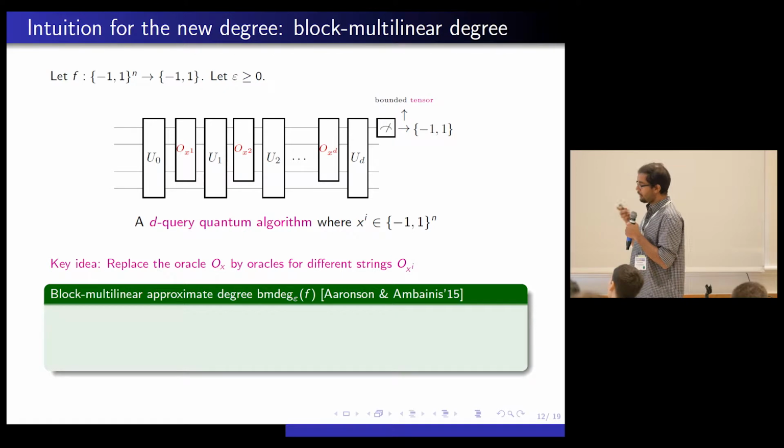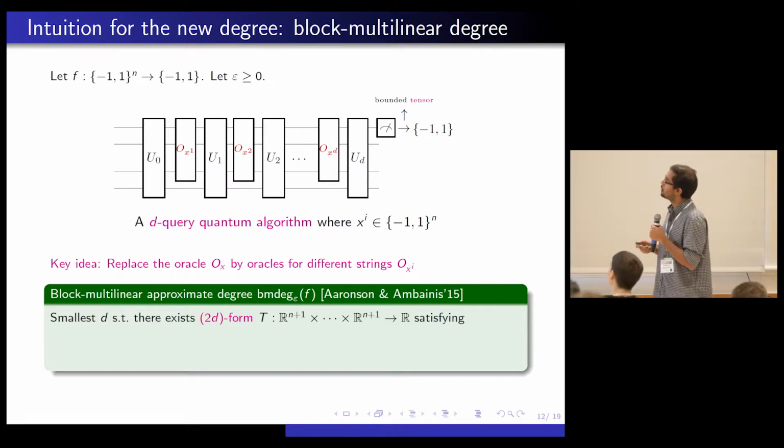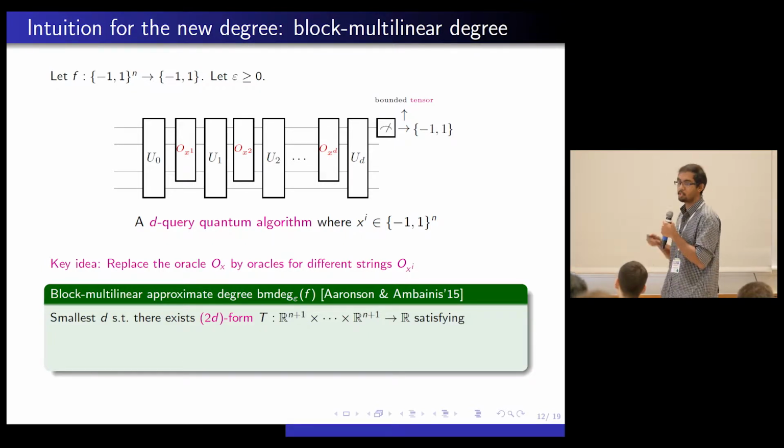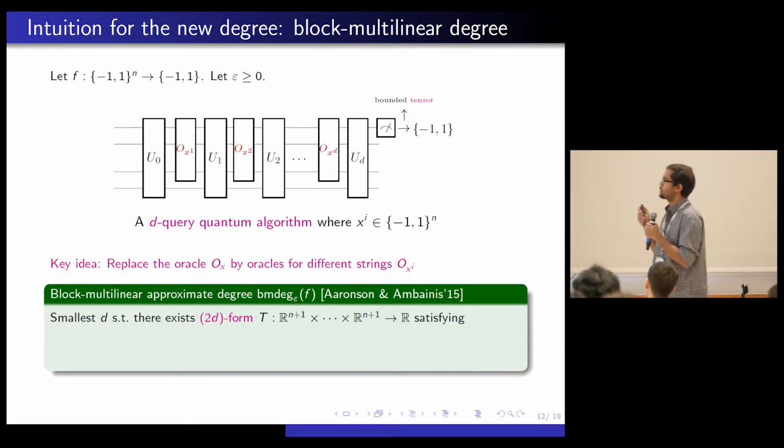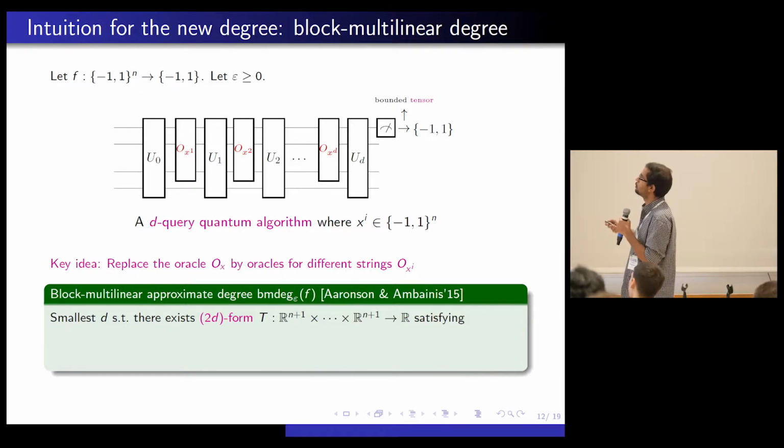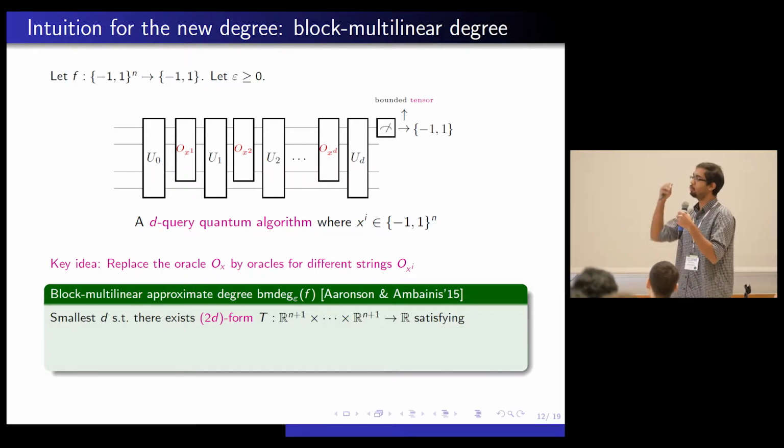The block-multilinear degree is defined as follows. You want to find the smallest d such that there exists a 2d-form. A form is just a homogeneous polynomial that takes in 2d copies of R^(n+1) and outputs a real number. If you're slightly uneasy about using a 2d tensor, just think of a matrix as a 2-tensor. It takes in two values, and A(x, y) tells you an entry. You could think of a cube, where A(x, y, z) gives a value. If you extend this naturally, you get a tensor. So that is what a 2d tensor is, or a 2d-form is just a homogeneous polynomial.